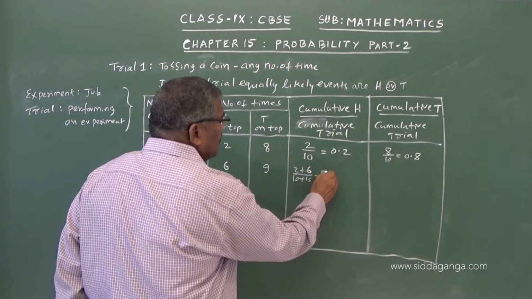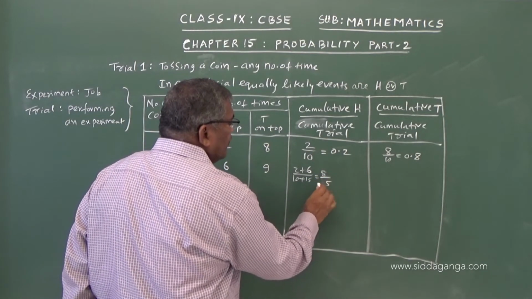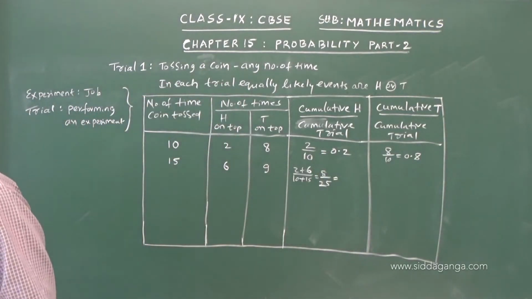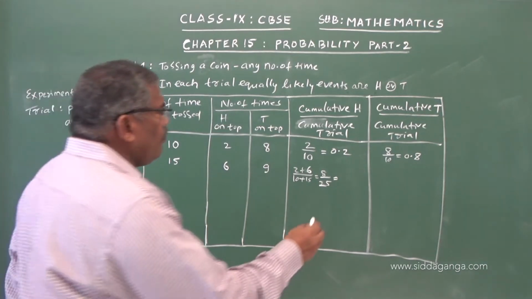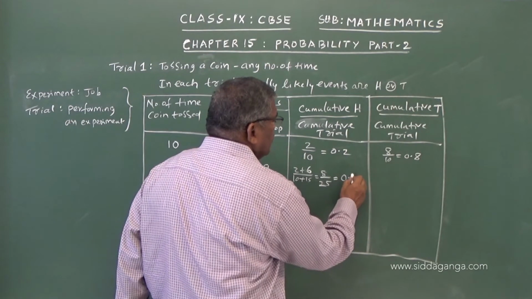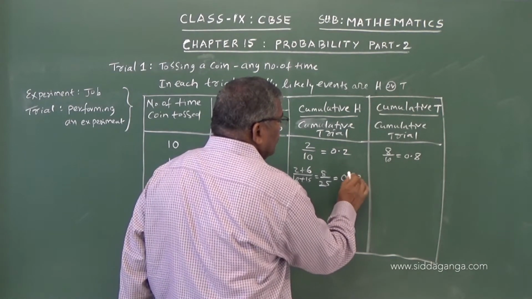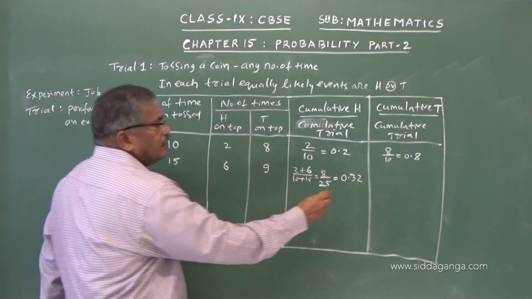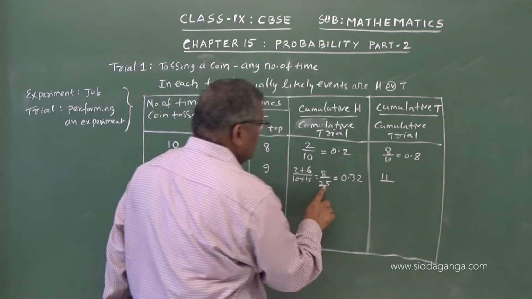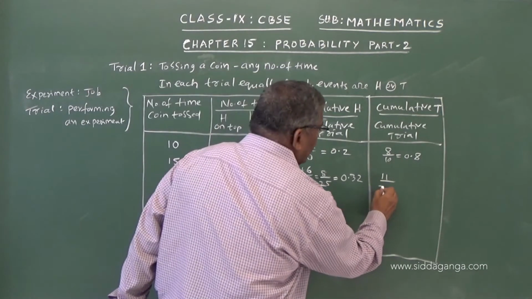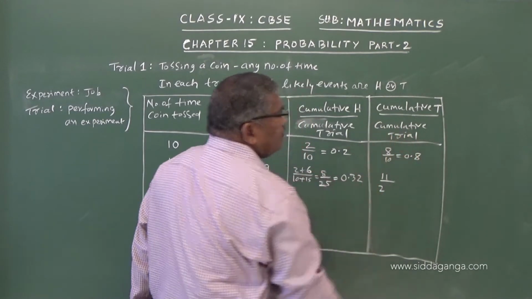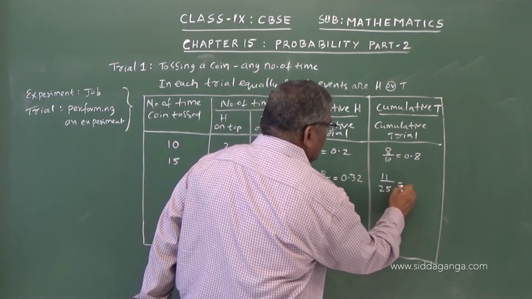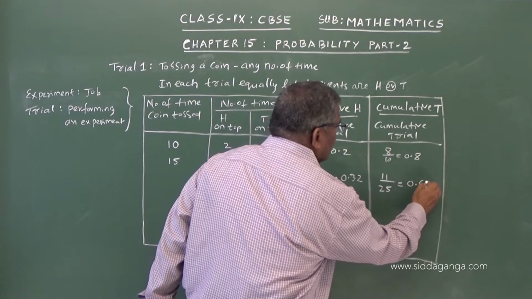This equals 8 by 25, which gives 0.32 probability. For tail, 8 plus 9 is 17 divided by 25, the total cumulative trials, so this equals 0.68.